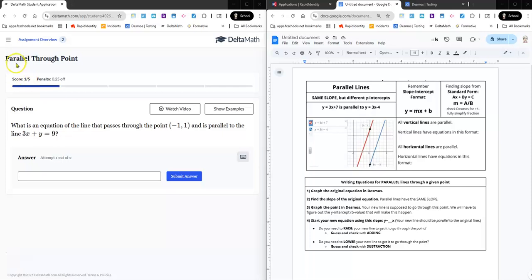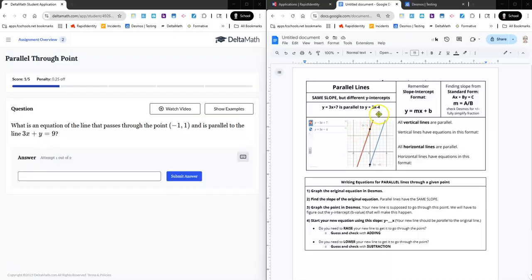This Delta Math module, Parallel Through Point, is asking us to write an equation of a line that will do two things. It will have two conditions. It has to go through this point, negative 1, 1, and it has to be parallel to this line. Okay? And we're going to look at how to do that, but first a couple of things about parallel lines.